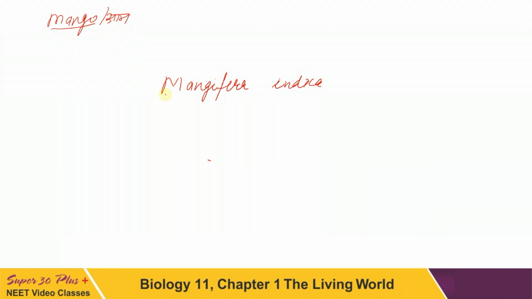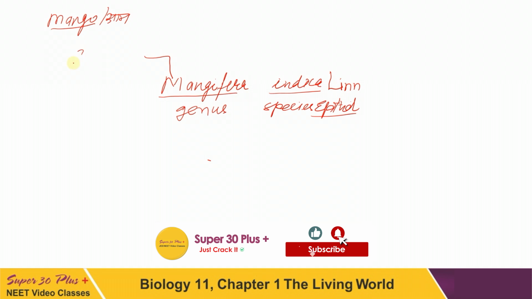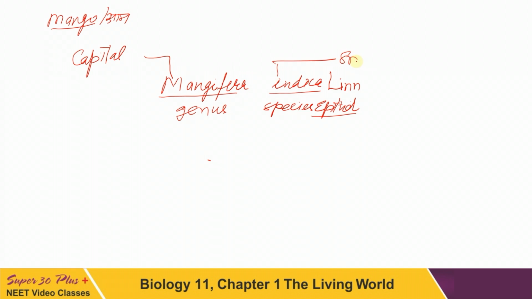We have to underline these separately, like this, genus and indica, when handwritten. This one is the genus and this one is the species epithet. After the species, we have to write the name of the scientist who described it for the first time, in abbreviated form. This was described by Linnaeus, so we write Lin. The first letter of the genus will be capital, as you see here, and the first letter of the species will be small.